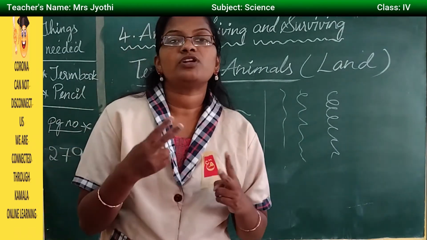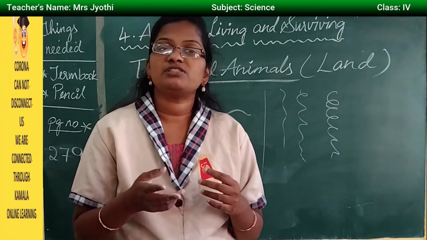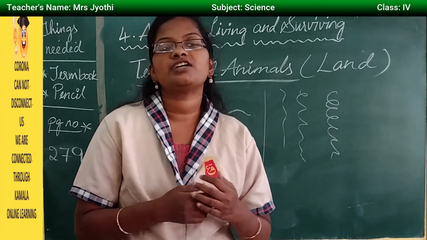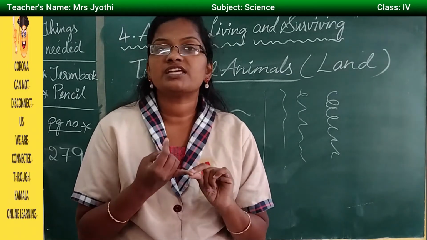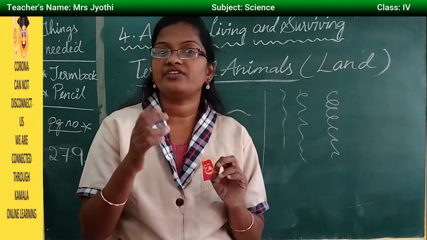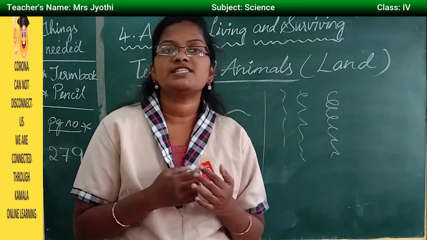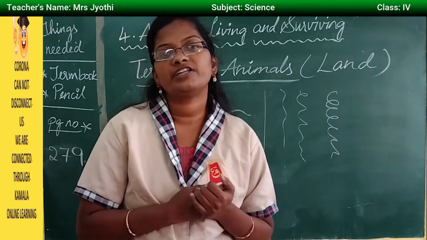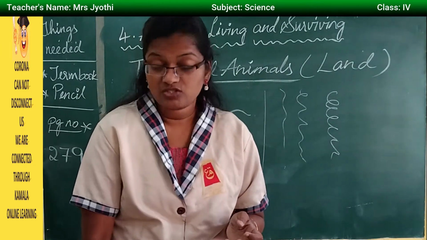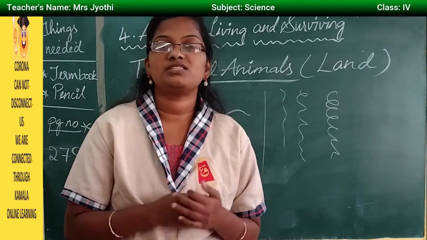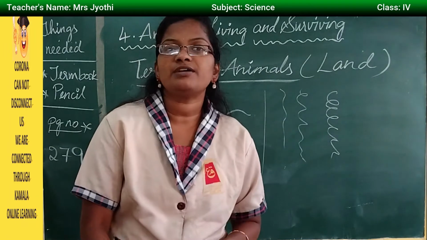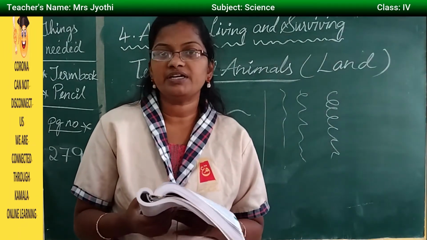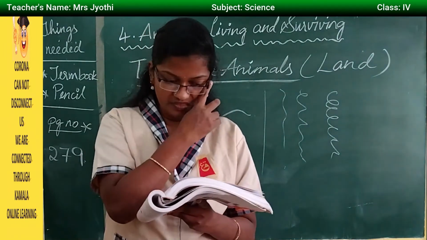So here there are two types of modifications for the animals which live in the hilly areas or the mountainous regions. One is they have very thick skin and thick fur and wavy fur. And another one is they have a very big heart and very huge lungs. So with the help of these two adaptations, the animals over there are able to survive. And the examples are yak, leopard and deer.